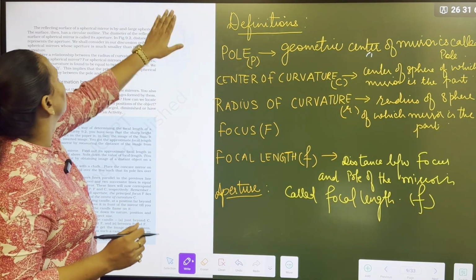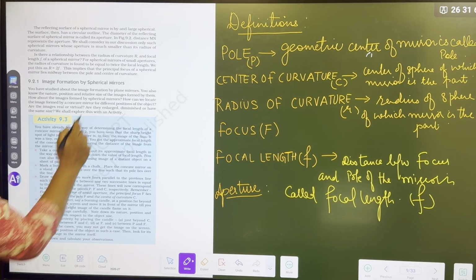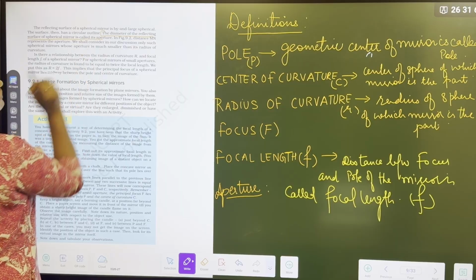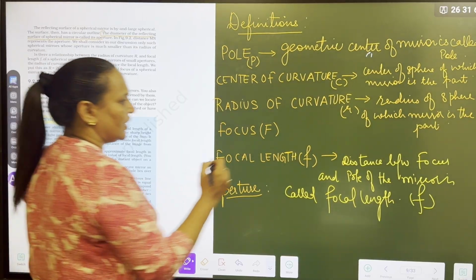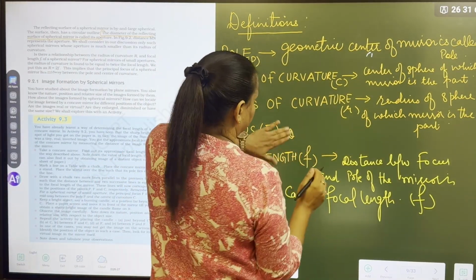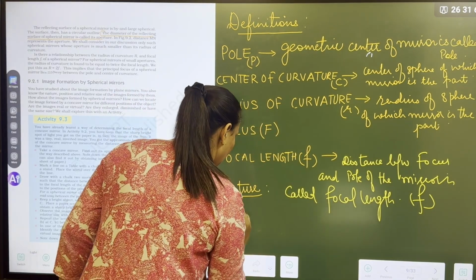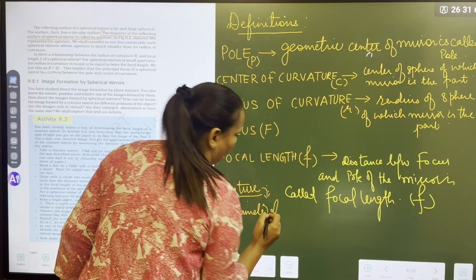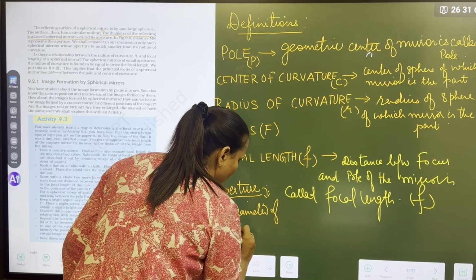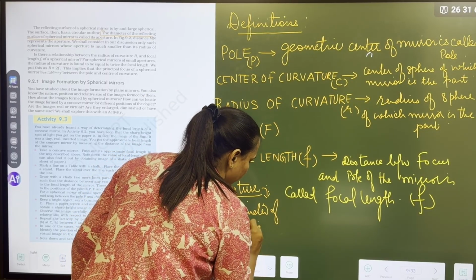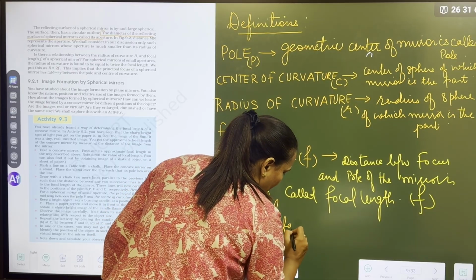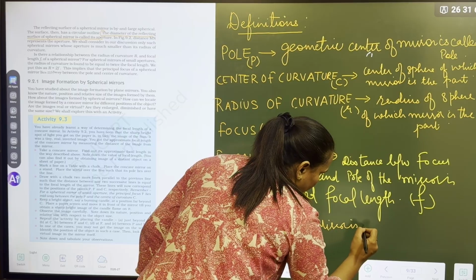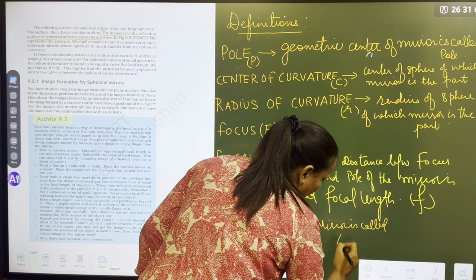So how will you write the aperture of the mirror? It is written here: diameter of the reflecting surface of the spherical mirror. What will you write? Diameter of reflecting surface of mirror is called aperture.